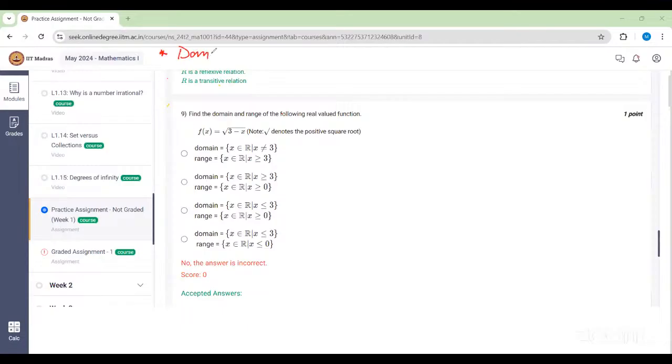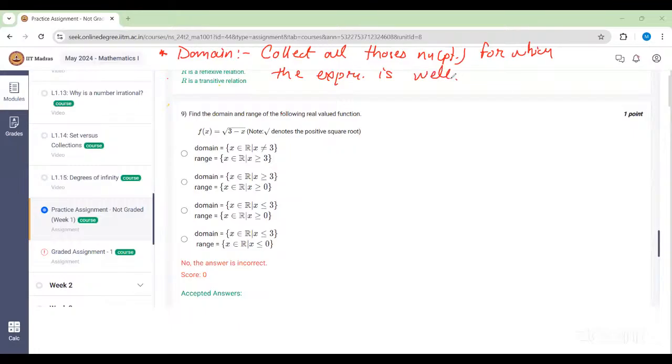Whenever someone asks you to find the domain of a function, what you have to do is collect all those real numbers for which your expression is well defined. So collect all those points or all those numbers for which the expression is well defined. If the graph is given to you, then that's a different thing. But in general, whenever a graph is given, they won't ask you about the domain.